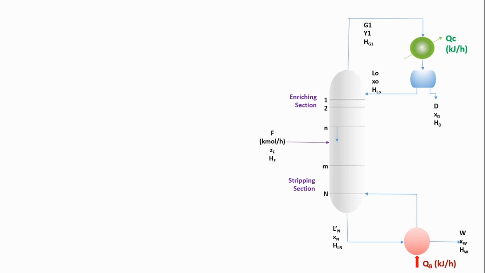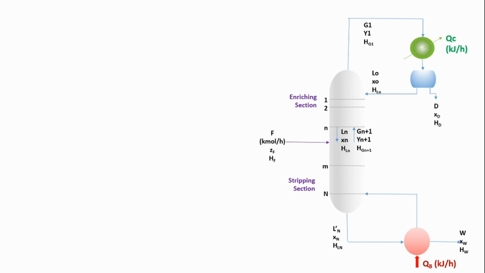Okay, let us see the nomenclature for the enriching section for the nth stage. The liquid coming from the nth stage to the stage below has flow rate Ln, the mole fraction of the more volatile component in this stream is Xn, and its enthalpy is HLn.